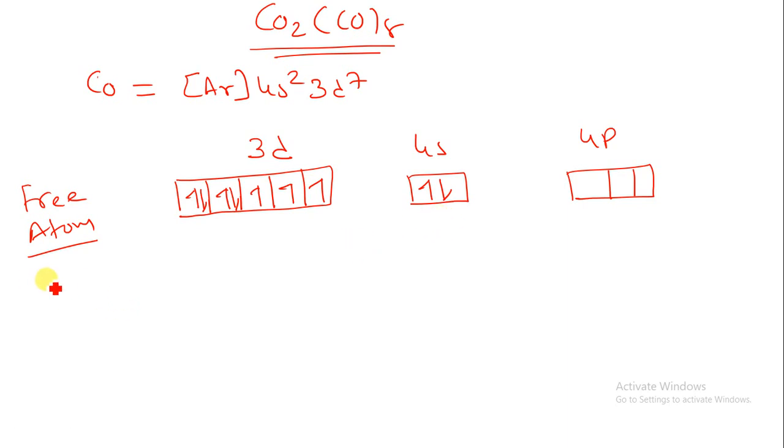Now if I am having a structure like the excited state, suppose I am having the structure of this Co in the excited state, what will happen? In the excited state, all the electrons will be paired up. So here we are having a total of 9 electrons. So there is a possibility that 8 electrons should be paired in 4 pairs, and 1 electron should be unpaired. But there is an exception in this case. So how does this have an exception in this case?